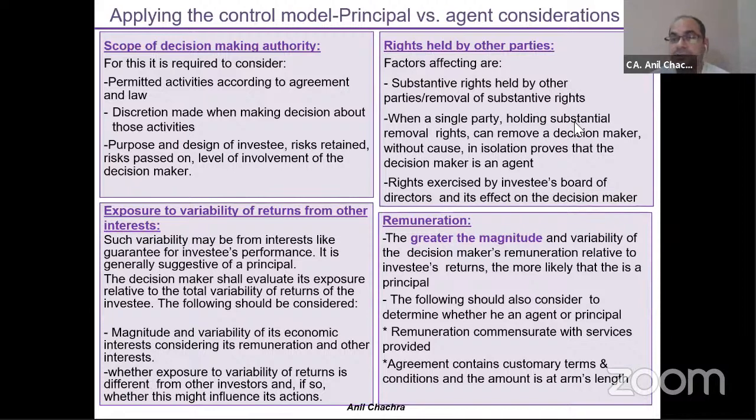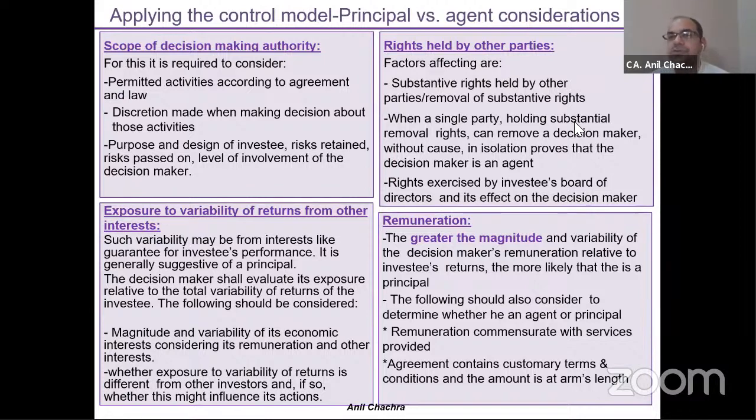Apart from the exposure part, the fund manager or the agent or the other person will get some sort of remuneration. Remuneration could be fixed or it could be performance based. If it is performance based, the higher the returns, the higher the remuneration. So there's a chance that you are working as a principal, right?